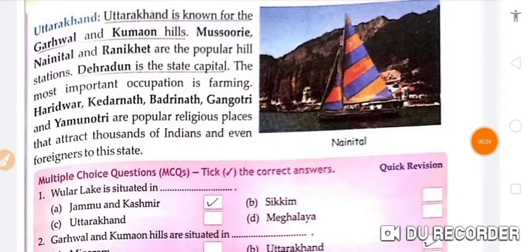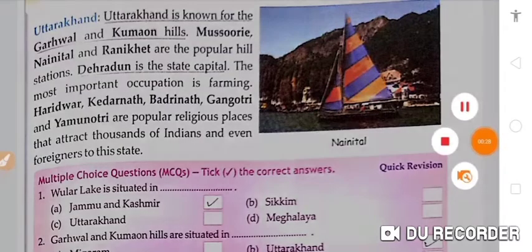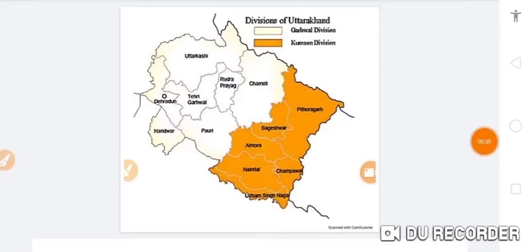Uttarakhand is known for the Garhwal and Kumaon hills. So this is the division of Uttarakhand. Here, this orange part is the Kumaon division, okay? And this yellow part is the Garhwal division, okay?